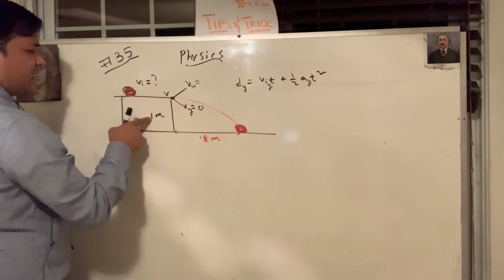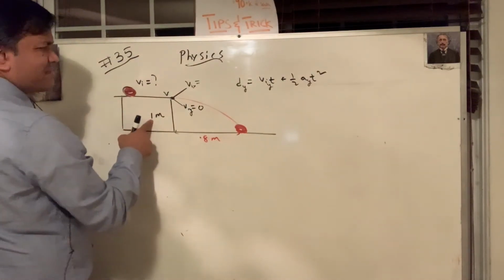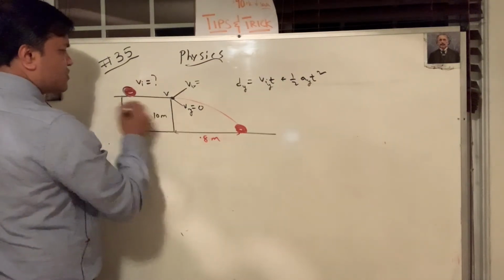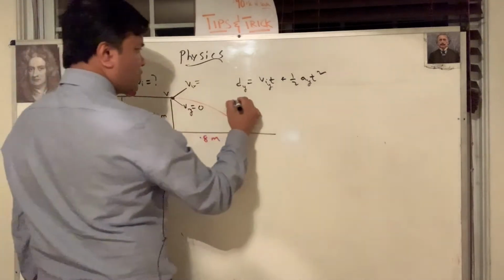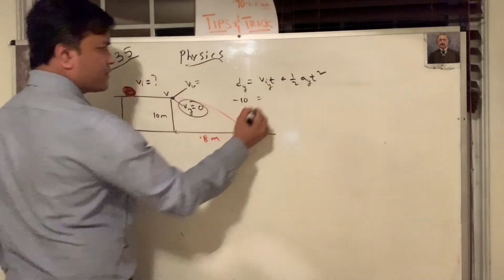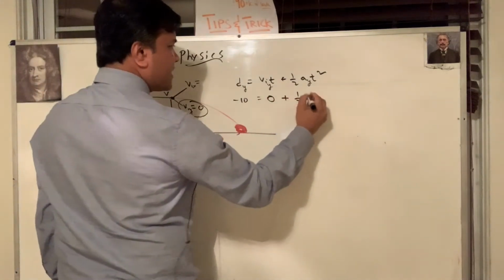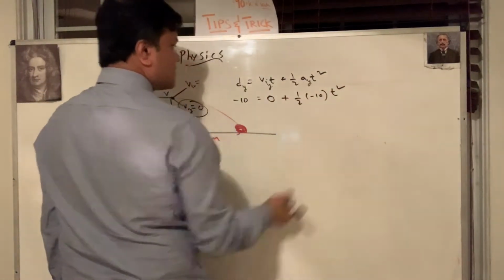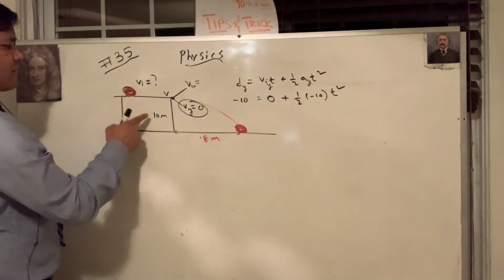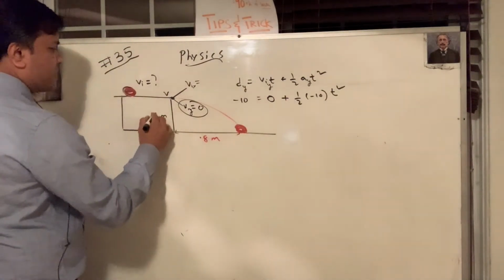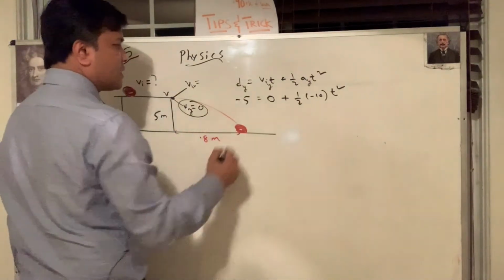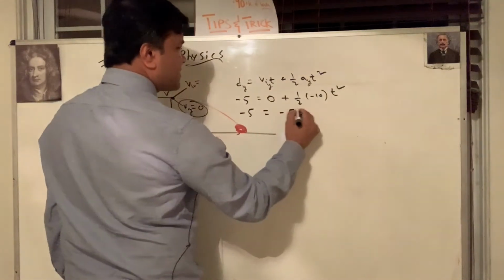If I make this number 10, will that make our life easier? Yeah. So I'm going to make it 10 meters per second squared for g. So v_iy is 0, of course, plus half of -10 t squared. All right, let's make the table 5 meters tall. So -5 is equal to -5 t squared.